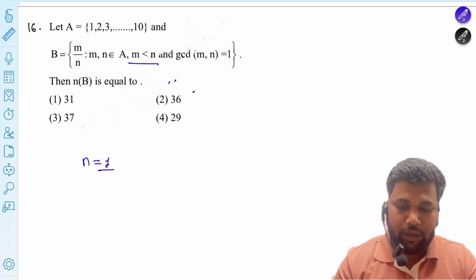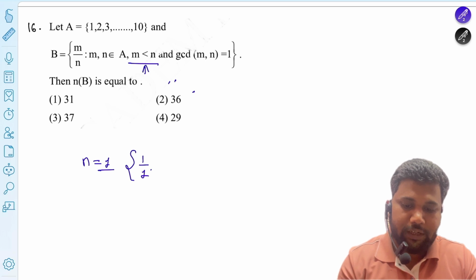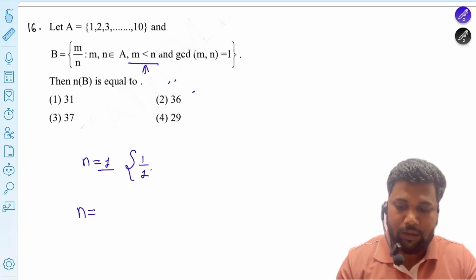Suppose I put n equal to 1, then the condition gives 1 by 1, meaning both m and n are equal. Is this condition satisfied? No, because the condition is that n is always greater than m, so n equal to 1 is not possible. Second, put n equal to 2.